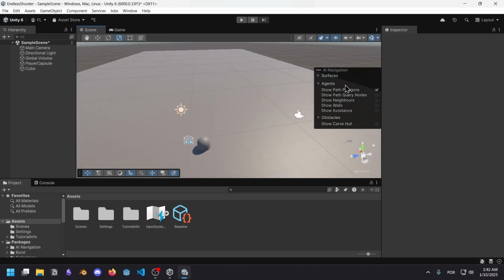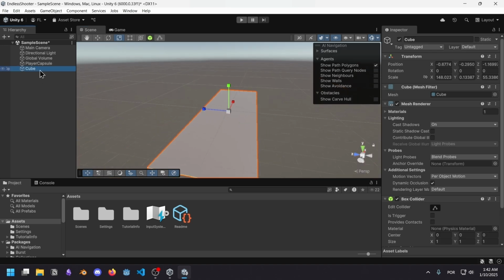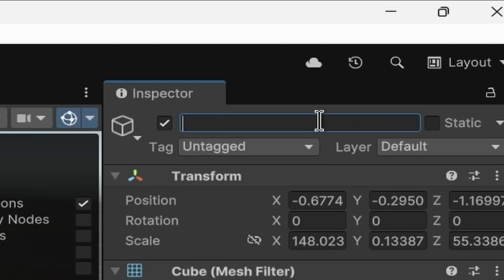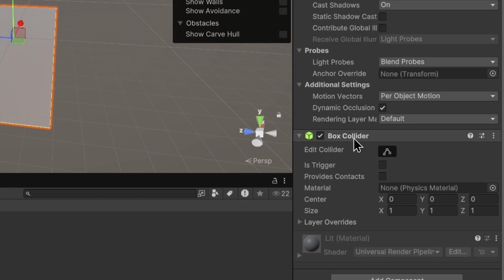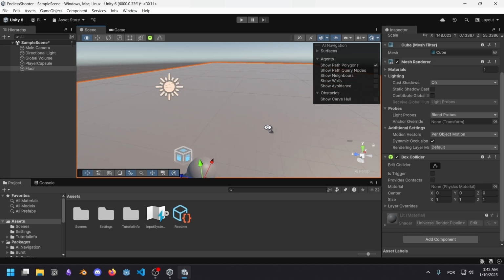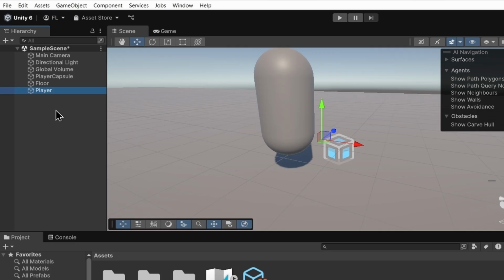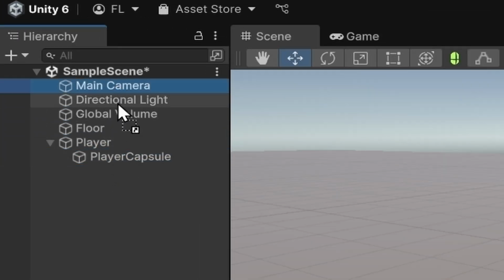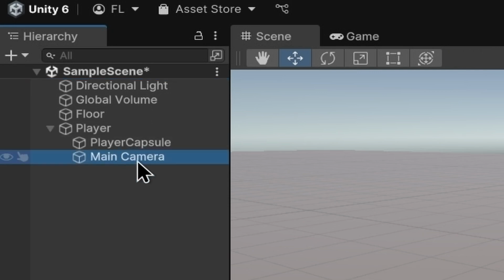What's this AI navigation here? That wasn't here before. So anyway, I'm going to be renaming this to floor. And it already comes with a box collider. Way faster than Godot, by the way. Anyway, here's the player capsule. So everything related to the player will be here. And the camera I consider to be a part of the player.